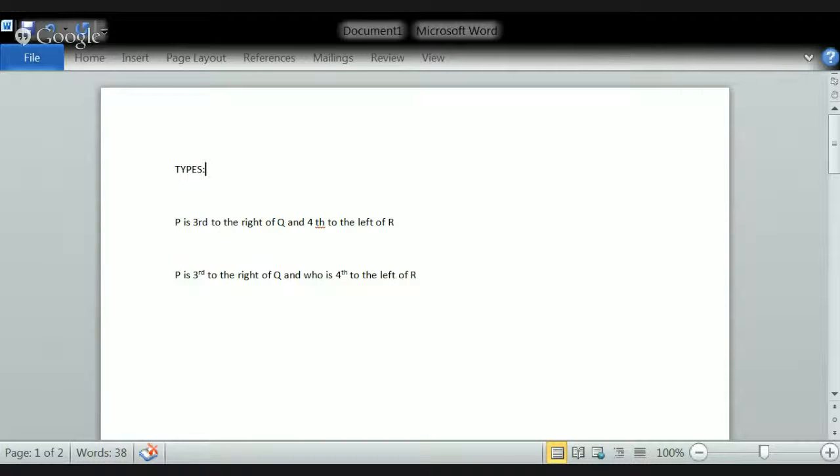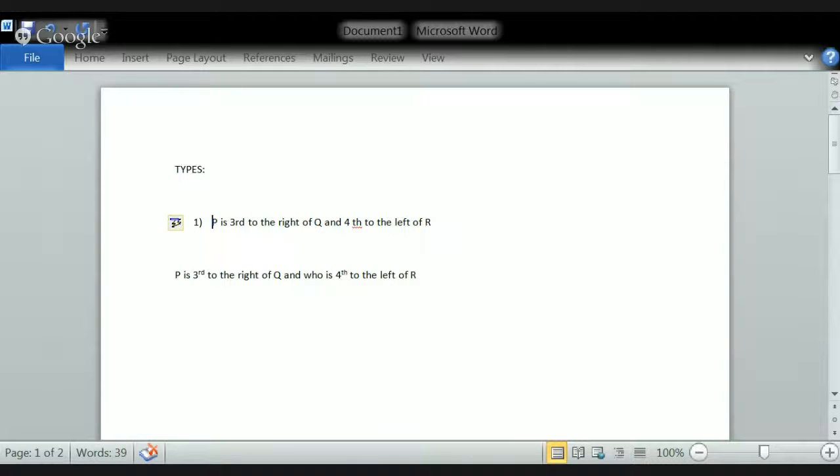Okay, if you observe it on the screen, there are two types of questions which are generally asked in linear arrangements. What are those? Let us read out the first one. Observe it: P is third to the right of Q and fourth to the left of R. Now, what do you mean by this?